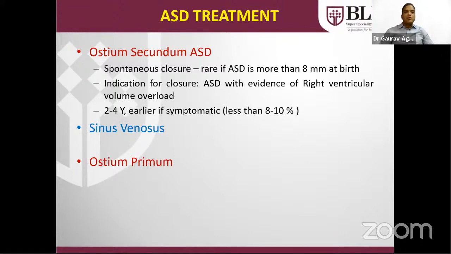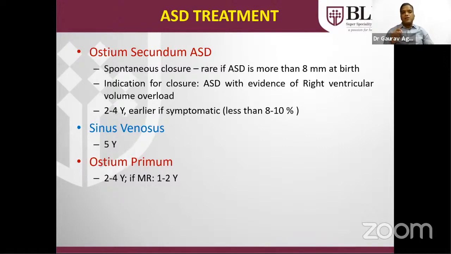Sinus venosus defect, whether of the right superior vena cava or IVC type, should be treated by 5 years of age, because if we treat it in less than 5 years, the patient can be reoperated later in life. Ostium primum, as with ostium secundum, should be treated by 2 to 4 years of age. The only ASD that is truly known as ASD is the ostium secundum.